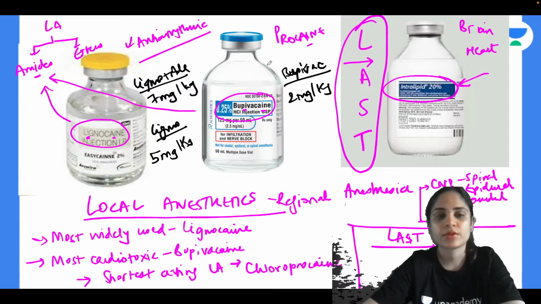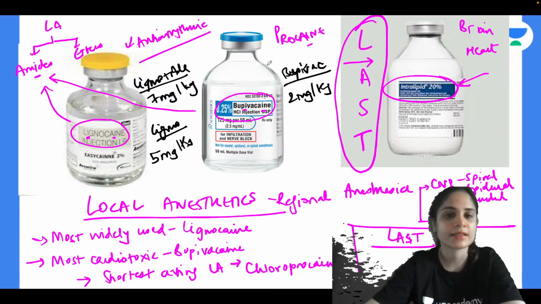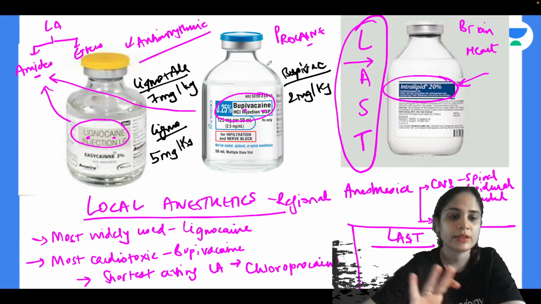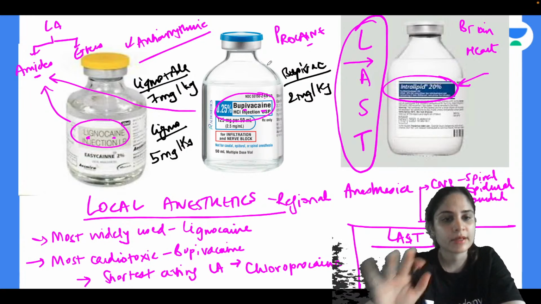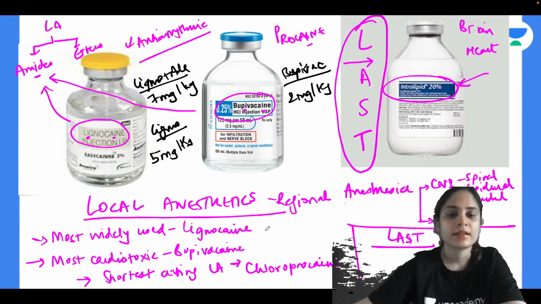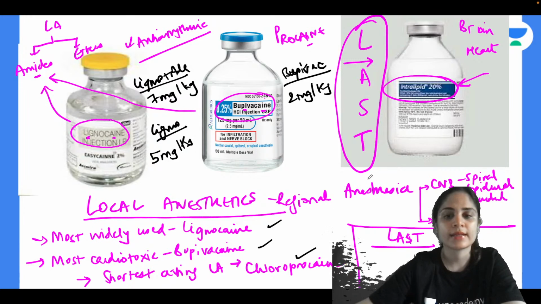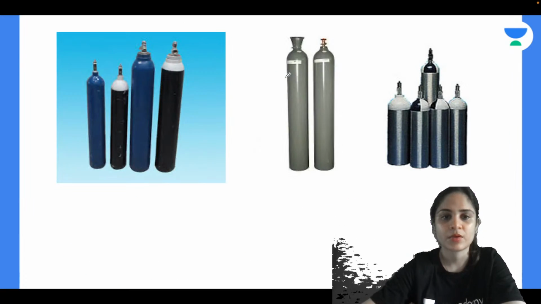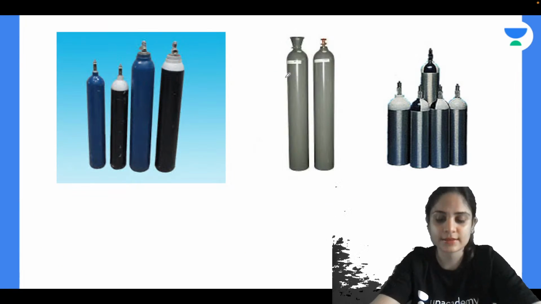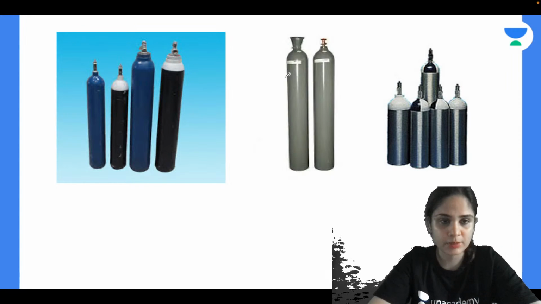Alright? Okay, so this slide, just remember this flashcard, everything about local anesthetics. You don't need to know anything more. You need to know how the local anesthetics are classified into amide and ester. What are the two main local anesthetics? Lignocaine, bupivacaine. Then one liner about the local anesthetics, and then about LAST and the treatment of LAST, that is 20% intralipid, and the dosages of the commonly used local anesthetics. Alright. So got this. Now let's move on to our next set of revision pattern.